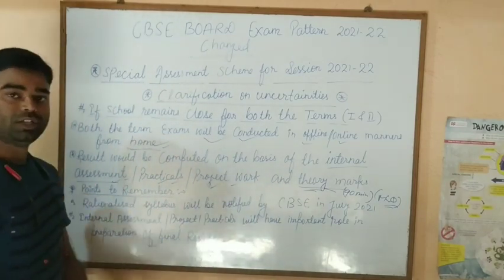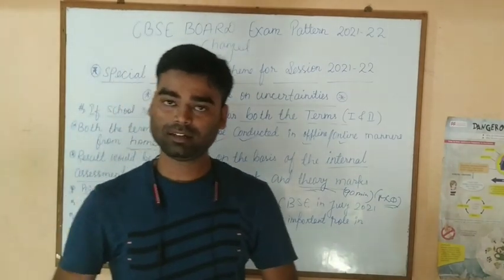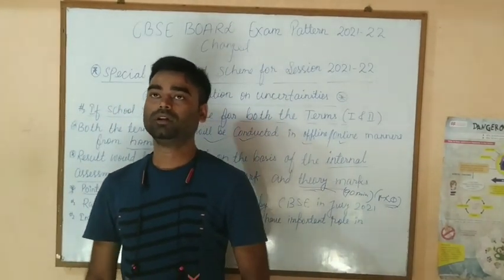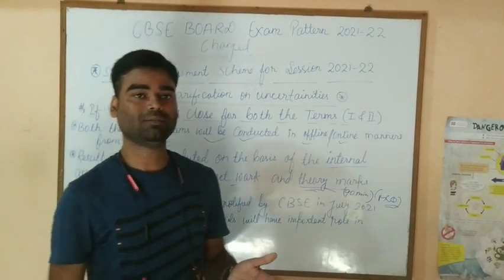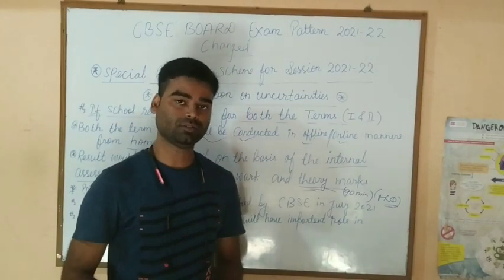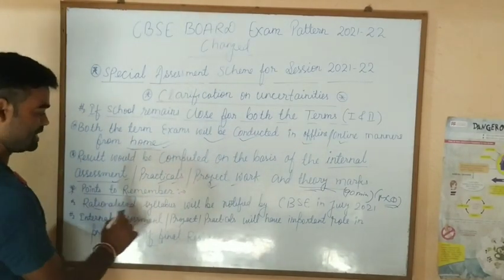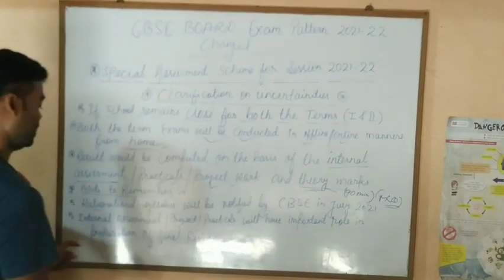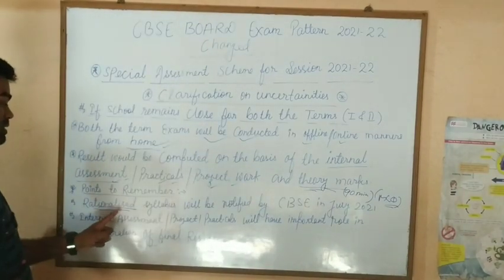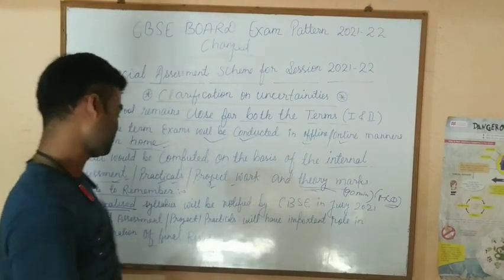Now, you need to know that CBSE has not yet declared the syllabus, what it is going to reduce. It will declare the syllabus by this month, it means July 2021. So now see, what is the point to remember? Rationalized syllabus will be notified by CBSE in July 2021. It means the reduced syllabus will be notified by CBSE in July 2021.